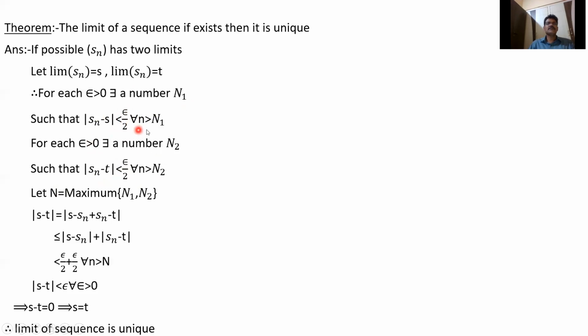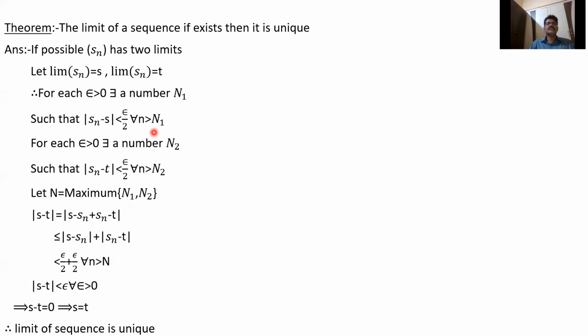Mod Sn minus S less than epsilon by 2 for all n greater than n1. Similarly, limit Sn equal to T means that for each epsilon greater than 0 there exists a number n2 such that mod Sn minus T is less than epsilon by 2 for all n greater than n2. Then take N equal to the maximum of n1 and n2.